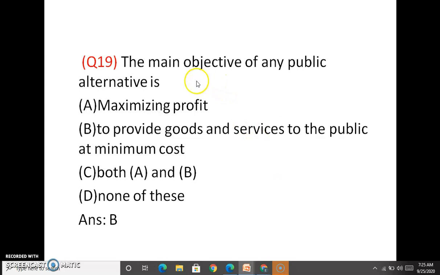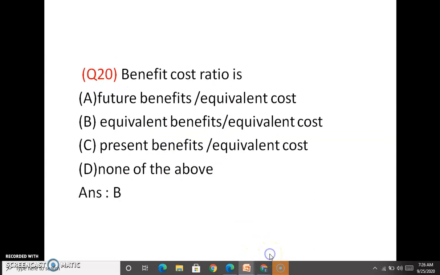Next, with this depreciation over, evaluation of public alternatives. Public alternatives may be a state government building a bridge or dam, or making roads. In public alternatives, the main aim is not to maximize profit. A private alternative aims to make profit, but a public alternative does not. The aim is to provide goods and services to the public at minimum cost. Okay, the answer is B.